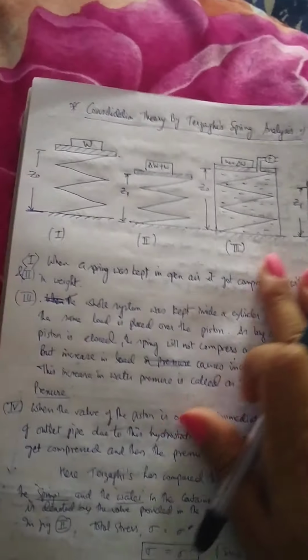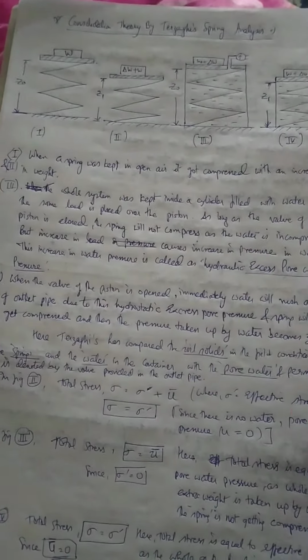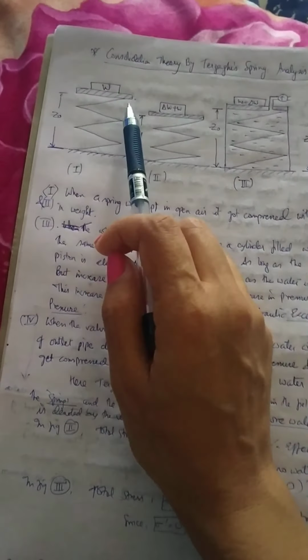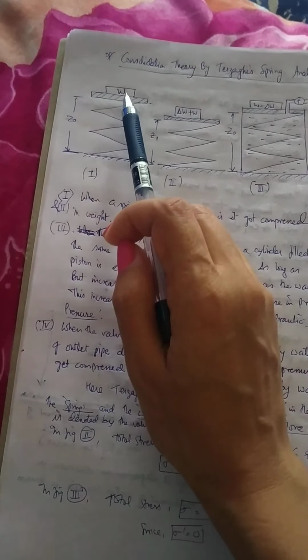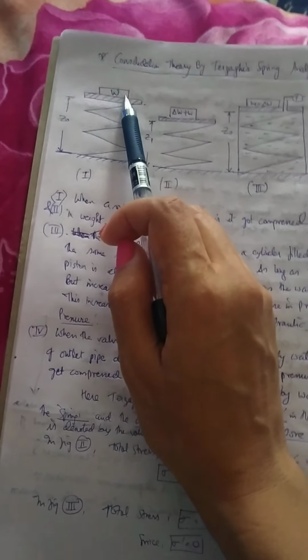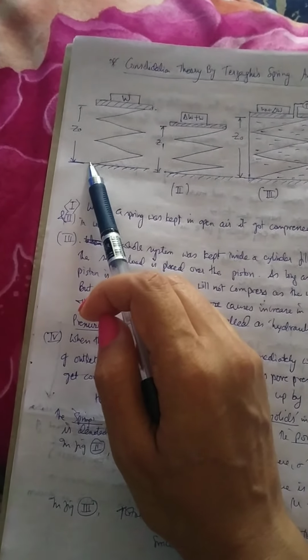Terzaghi explained this consolidation by his spring analogy, and this is how he explained how consolidation actually happens in the soil mass and in the practical case in the field. So this is the figure. This is a spring he has taken, and he has put some weight on it, and under the loading the height of the spring initially is Z0.